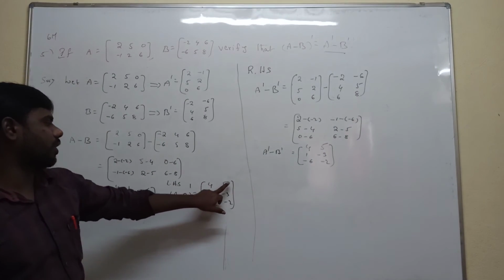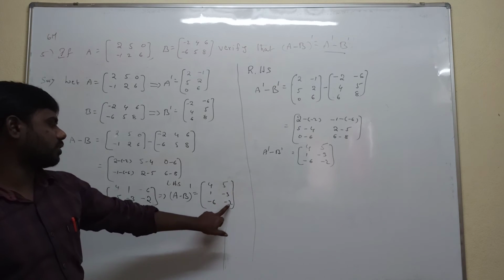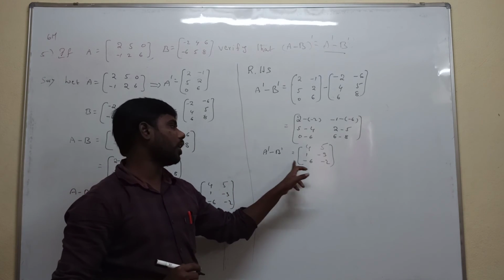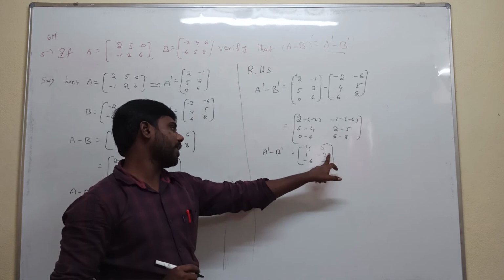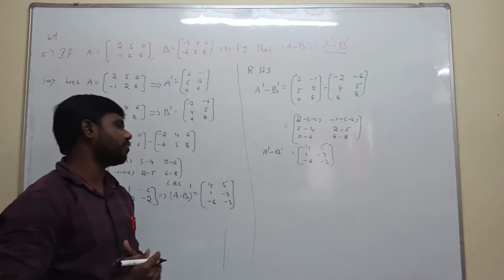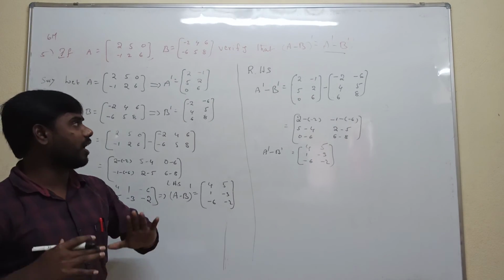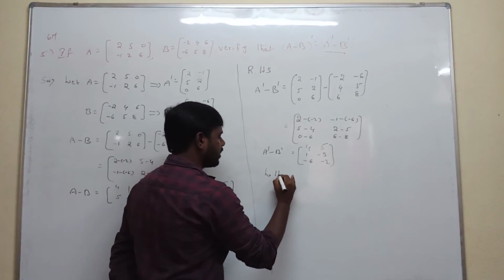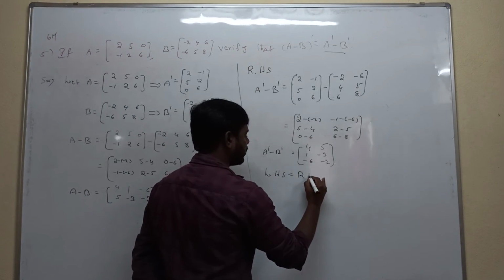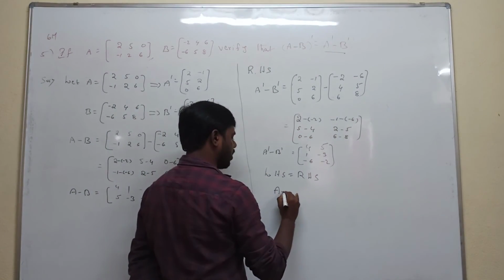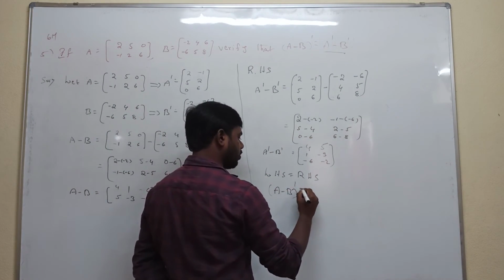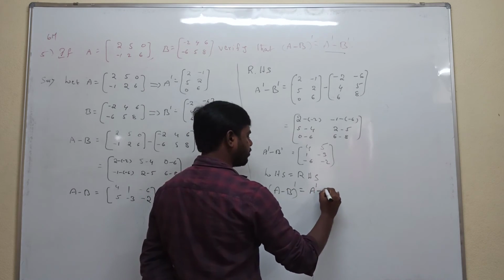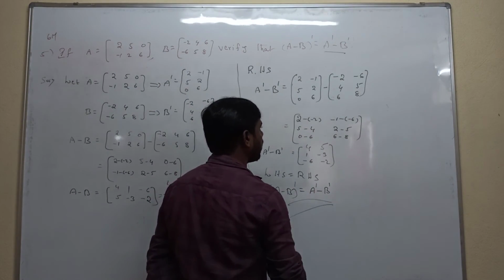The LHS value is 4, 1, minus 6, 5, minus 3, minus 2, and the right hand side value is also 4, 1, minus 6, 5, minus 3, minus 2. Both matrices must have the same elements. That's why the conclusion is LHS is equal to RHS. A minus B whole transpose is equal to A transpose minus B transpose. This is the conclusion.